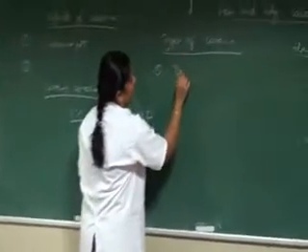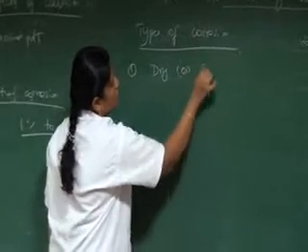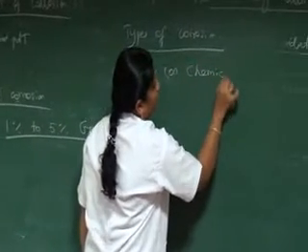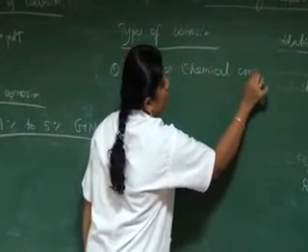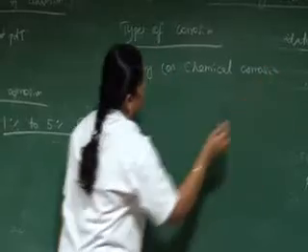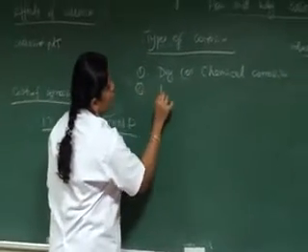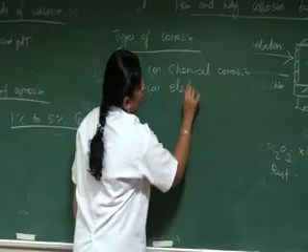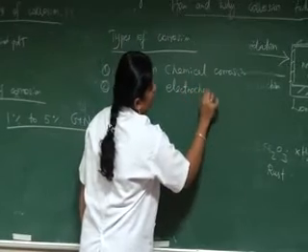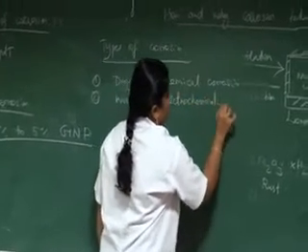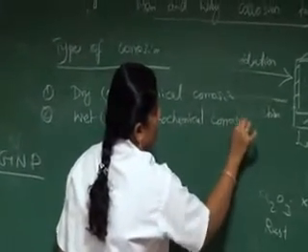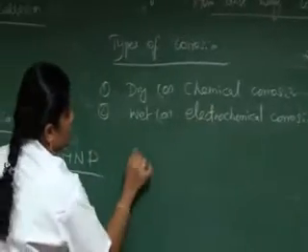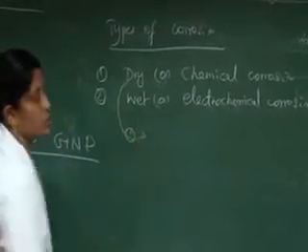One is dry corrosion or chemical corrosion, and another one is wet corrosion or electrochemical corrosion. We will see them one by one. First one is dry corrosion.